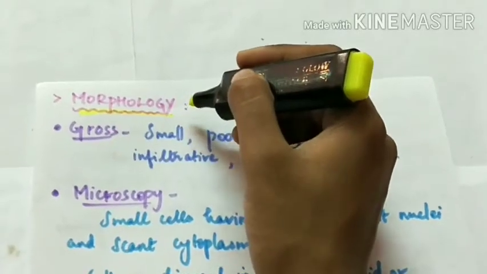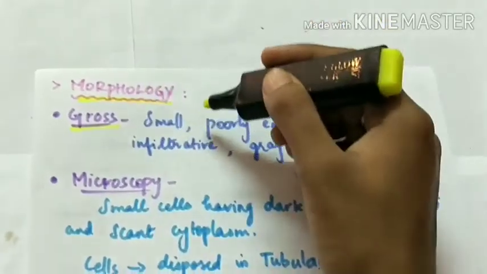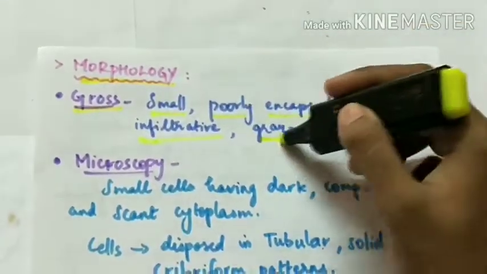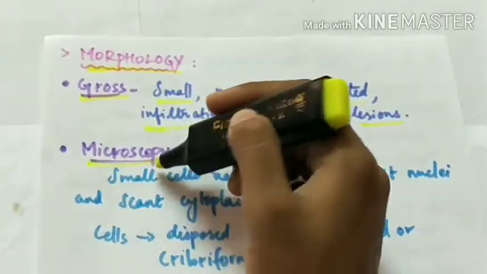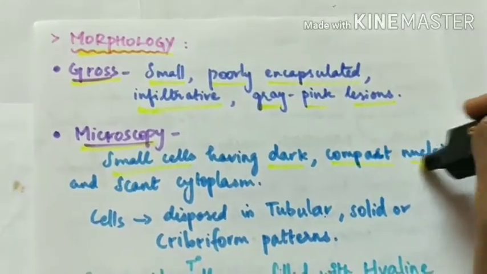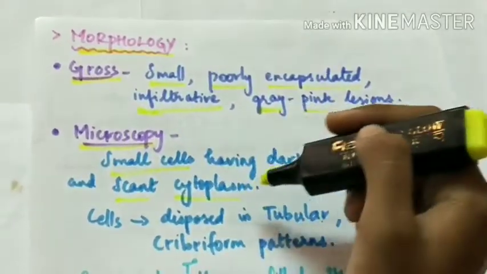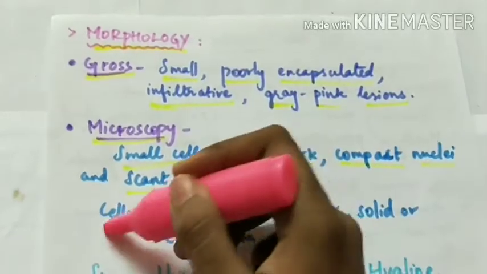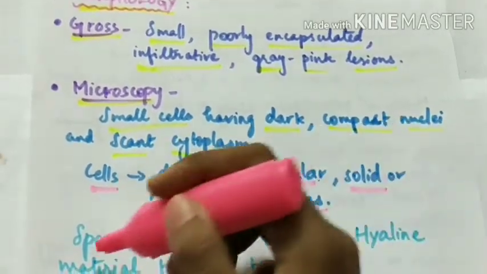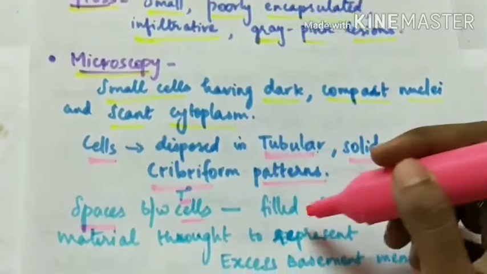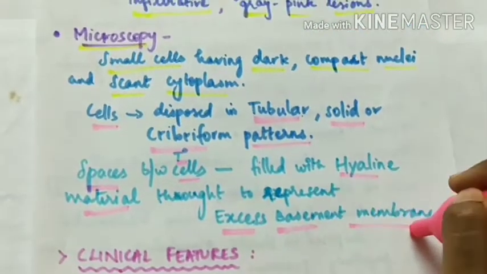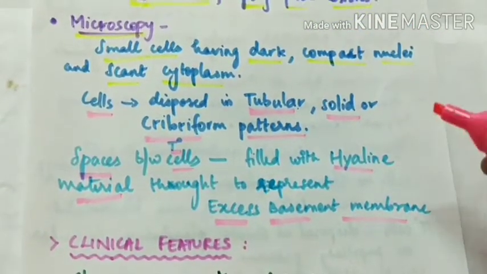Morphology of adenoid cystic carcinoma. Grossly, it appears as a small, poorly encapsulated, infiltrative, grey-pink lesion. Microscopy. There are small cells which have dark, compact nuclei with scant cytoplasm. The cells are disposed in tubular, solid or cribriform patterns, and the spaces between the tumor cells are filled with hyaline material which is thought to represent excess basement membrane. So this is the morphology of adenoid cystic carcinoma.